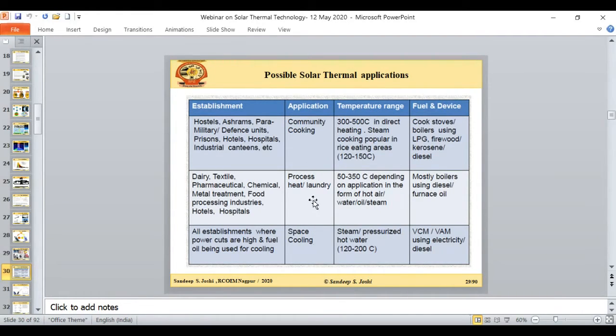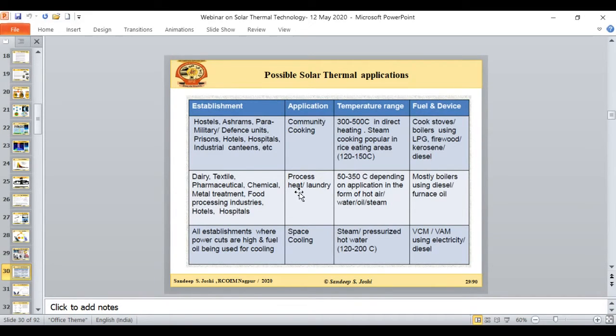All these applications are actually very popular in our country because the population is high. In the case of solar thermal power, we should thank our population, because we have a lot of scope for research and a lot of scope for solar thermal energy utilization. For example, community cooking: we have a lot of hostels, ashrams, paramilitary defense units, prisons, hotels, industrial canteens, and marriage halls.